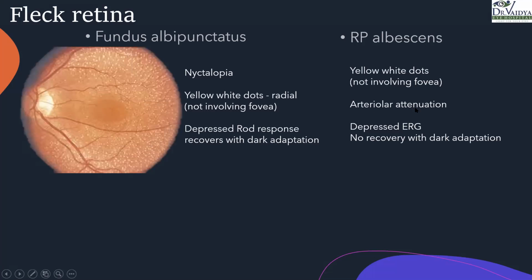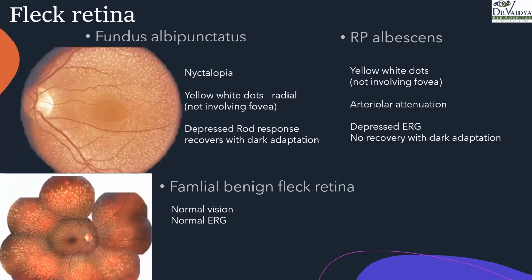as opposed to RP albicans, in which there is arteriolar attenuation, in conjunction with the retinitis pigmentosa, and has depressed ERG, which does not recover with dark adaptation, right? Then you have something called familial benign fleck retina, in which the vision is normal and the ERG is normal. These are absolutely similar clinical pictures. It's very difficult to differentiate them. But we need to know these other biomarkers or clinical pointers. And there is something called fleck retina of Kandori, in which there are larger patch-like flecks. This is from the exam point of view, and sometimes clinically these can be difficult to distinguish.